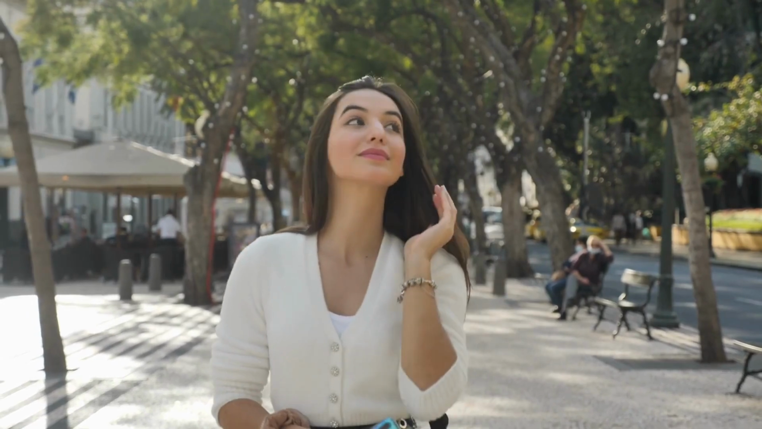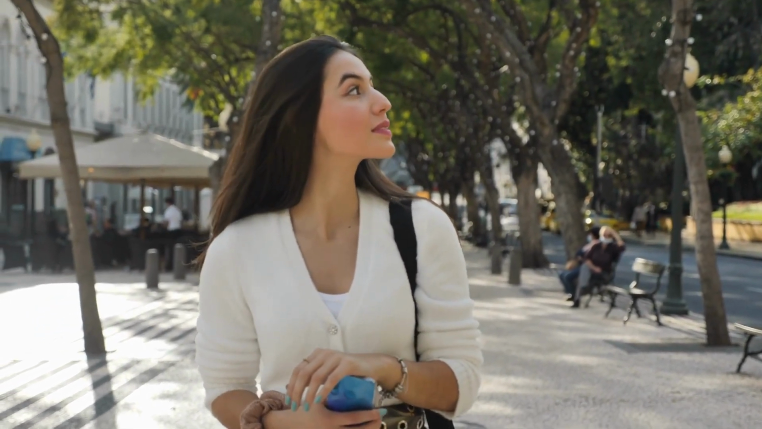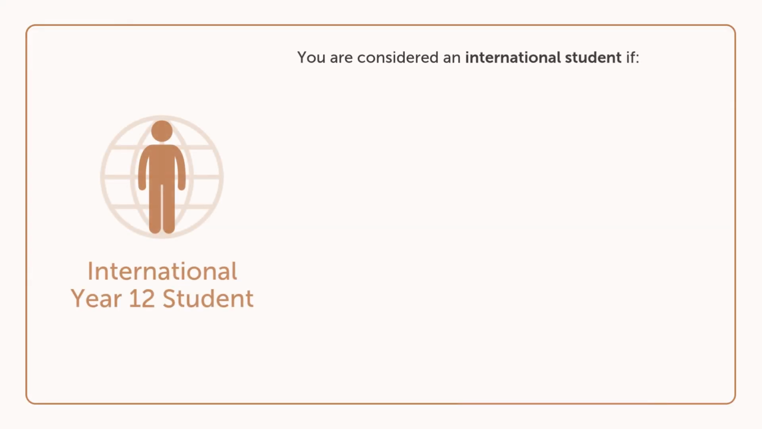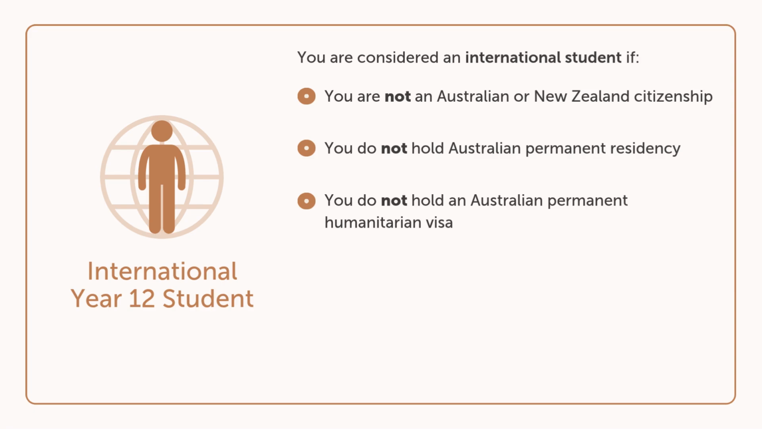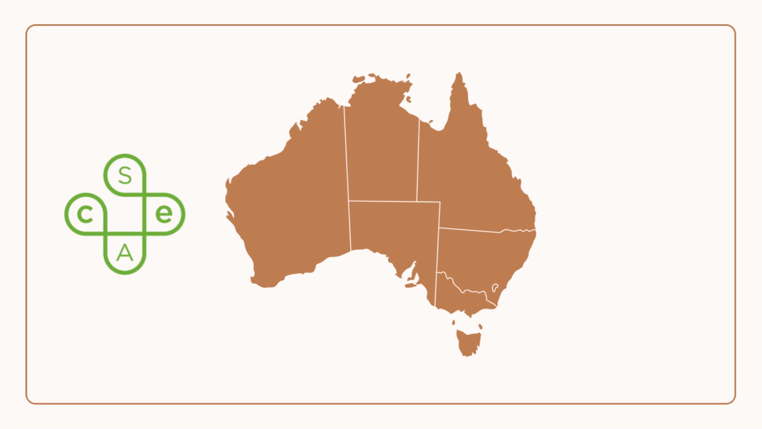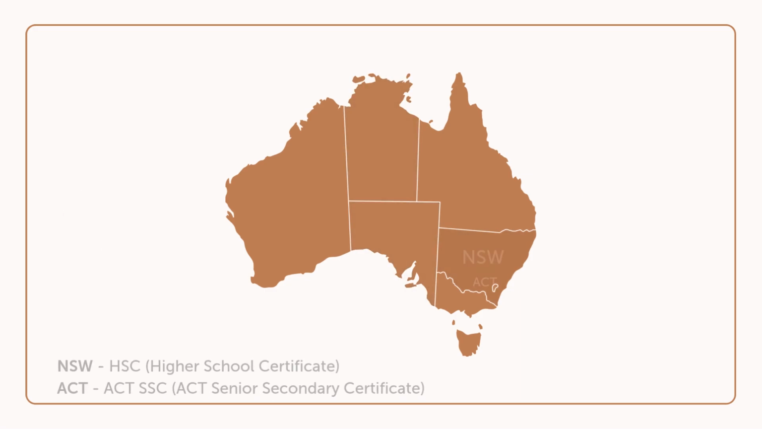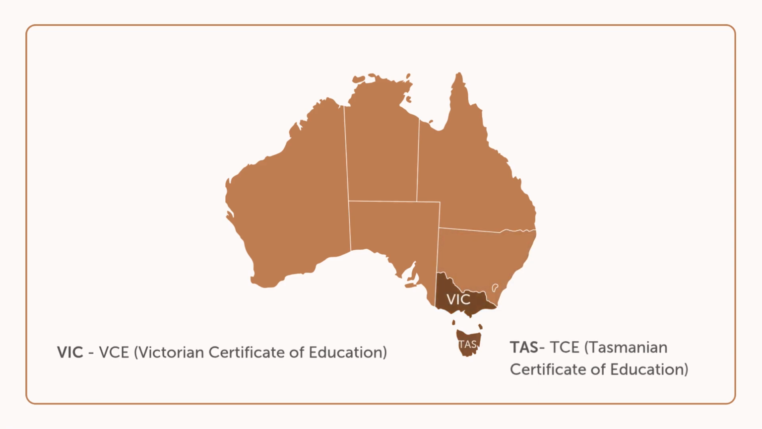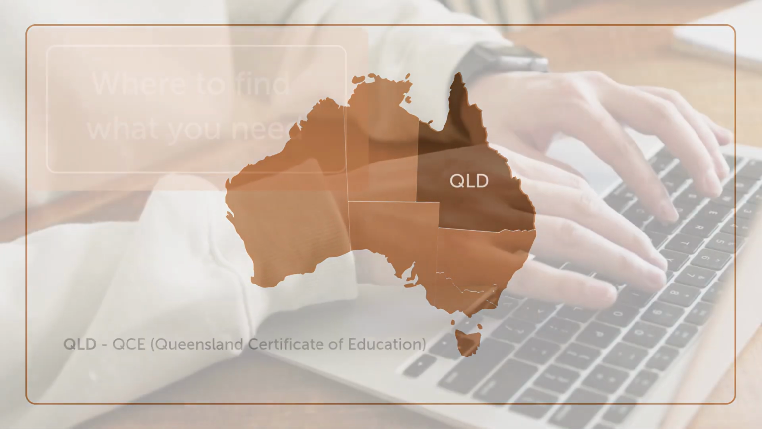Let's make sure we understand what we consider to be an International Year 12 applicant who should apply through SATAC. You are an International Year 12 student if you do not hold an Australian or New Zealand citizenship or permanent residency status in Australia or an Australian permanent humanitarian visa, and you are studying an Australian Year 12 qualification from one of the Australian states and territories or the IB onshore in Australia. We'll talk a lot about the SACE and the NTCET here because, well, they're the cohort we see the most. But if you have a New South Wales HSC, Victorian VCE, or any other interstate Australian Year 12 qualification, you can still apply with us at SATAC.